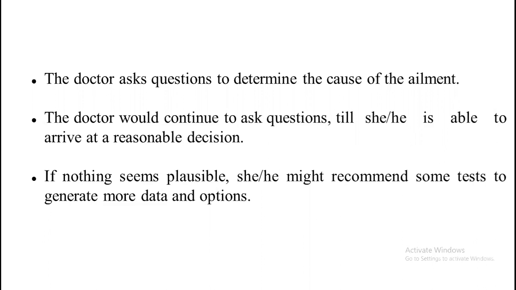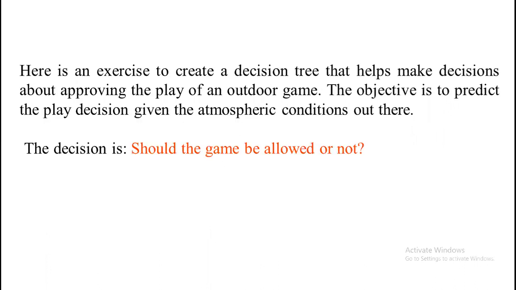If nothing seems plausible, then the doctor would recommend some additional tests to generate more data and options. So based on that, he may arrive at a certain decision. So this is one of the smallest scenarios of how anyone can take a certain decision.